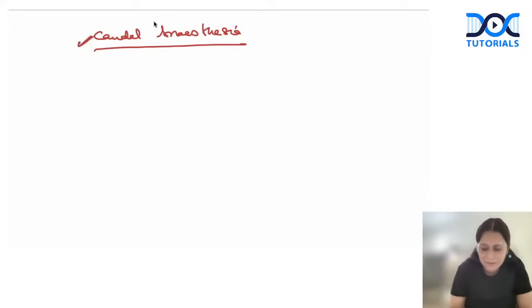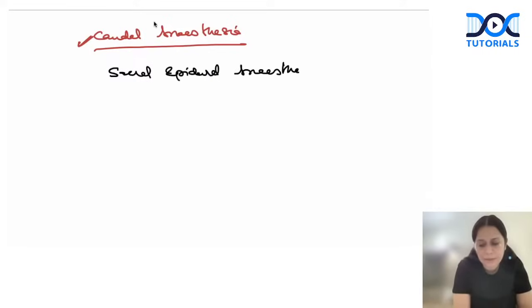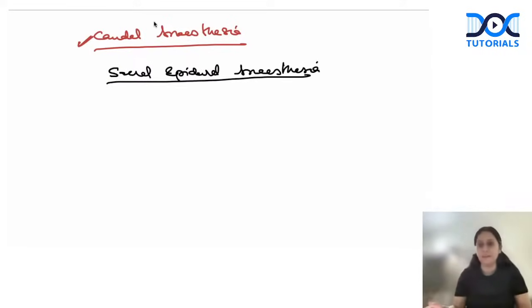Caudal anesthesia is a special type of epidural anesthesia. It's a sacral epidural anesthesia. So caudal is sacral epidural anesthesia. What do I mean by sacral epidural anesthesia? I mean that when I give the epidural anesthesia in the sacral space, that is what is called caudal anesthesia.